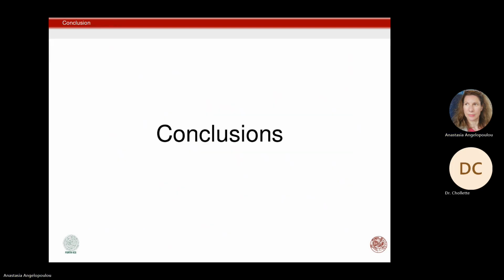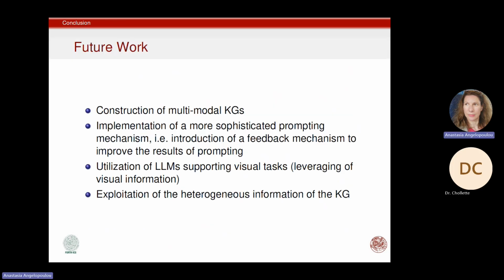So let's sum it all up. First of all, regarding the future work, we would like to experiment with multimodal knowledge graphs. That means to include also visual and textual information in our knowledge graphs. Also, we would like to refine the prompting that we are doing. Right now, it's rather crude. So, for example, we could introduce some kind of feedback mechanism. Also, we would like to utilize LLMs that support visual tasks.